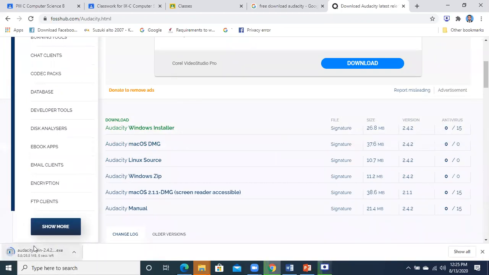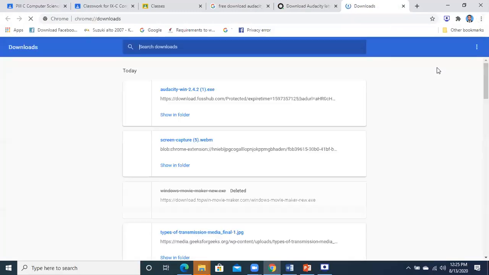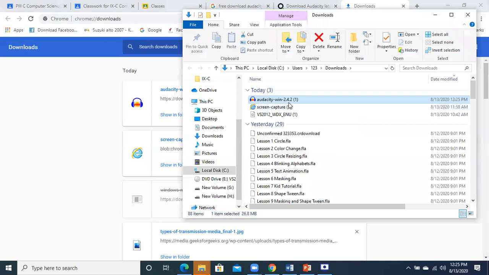Now see, Audacity is being downloaded over here. Okay? And when you go to your downloads, these three buttons are there in Google Chrome. When you want to go to downloads, click here, go to download. See here that it is being downloaded. It has been downloaded. Okay, ये हो गया download. You can see. Then you will click on show in folder. Show in folder. ये आ गया यहाँ पे downloads.